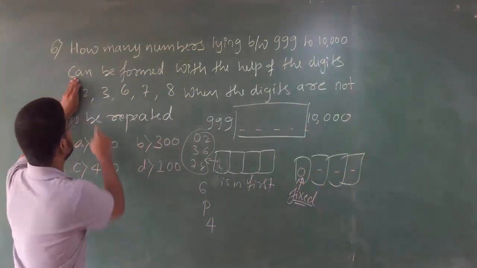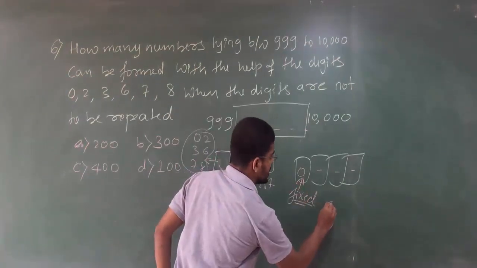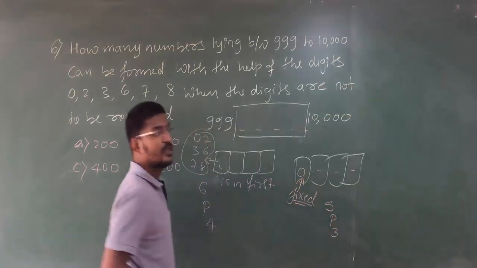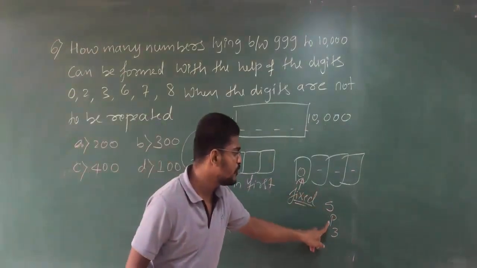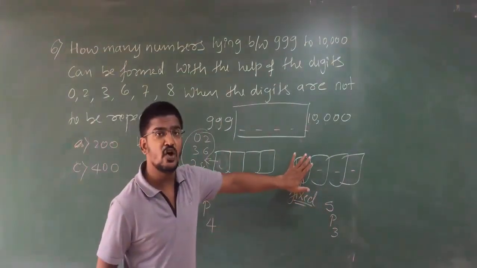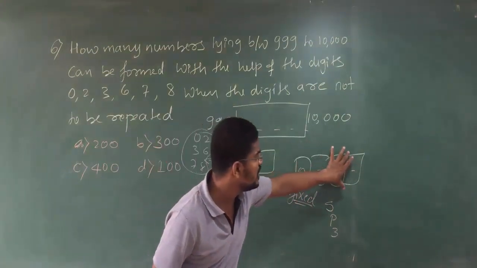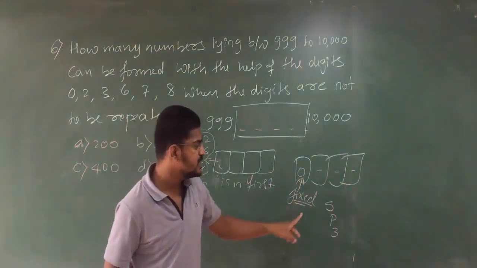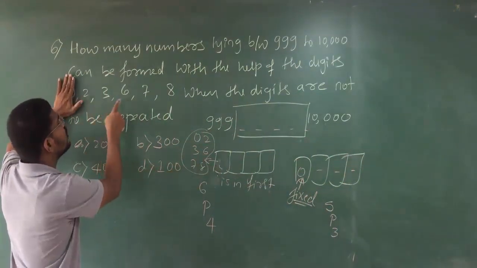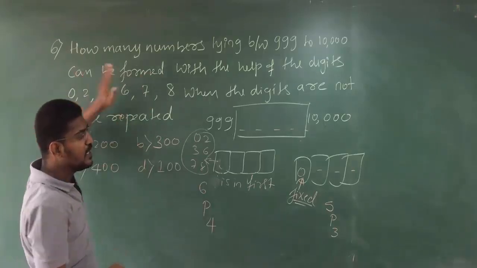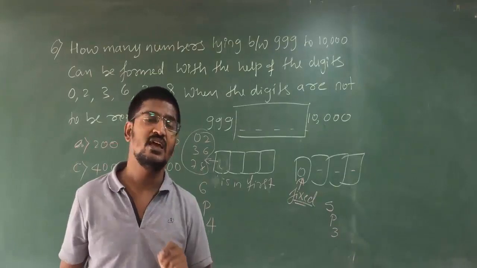Here 0 is fixed, so you have 5P3, because if 0 is fixed at the first place, you are remaining with 3 boxes. From the digits you have to remove 0 because 0 is fixed there, leaving 5 digits and 3 boxes. So the arrangement will be 5P3.